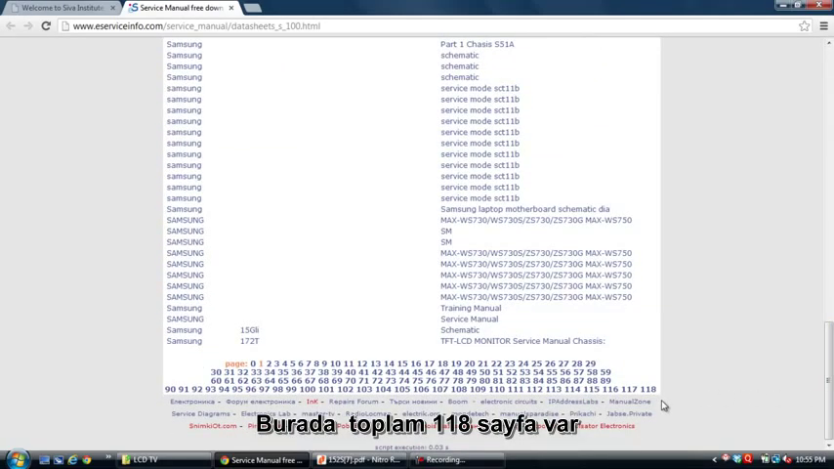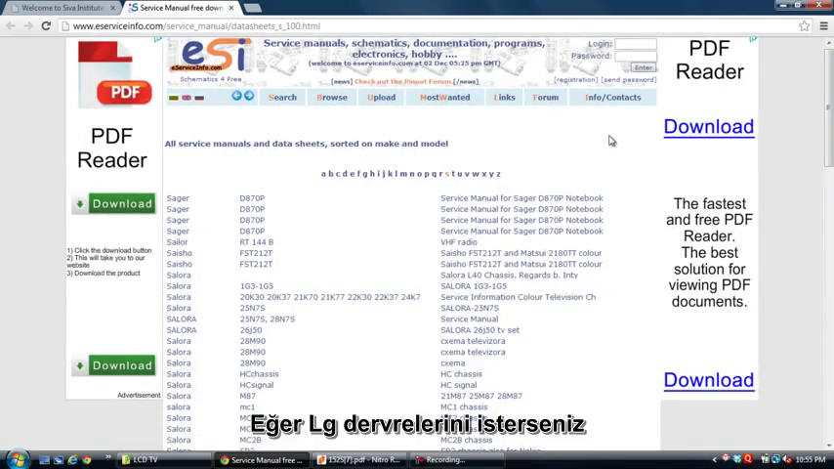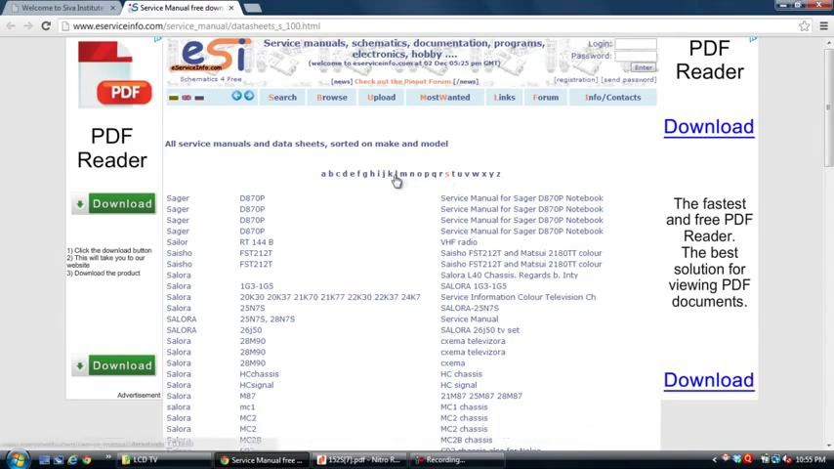Total 118 pages are there. This is the first page. You will see in this way. If you want LG circuit, see here. If you want LG circuits, you will click here.